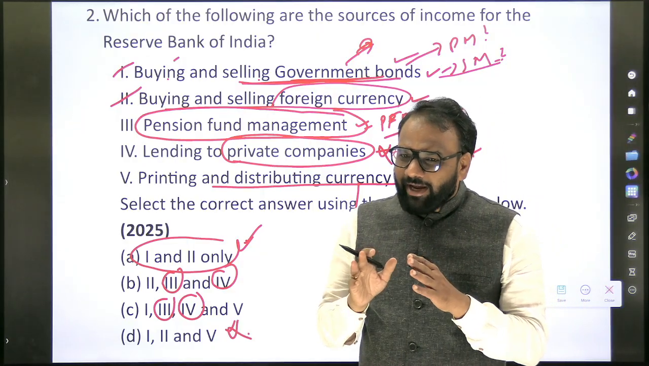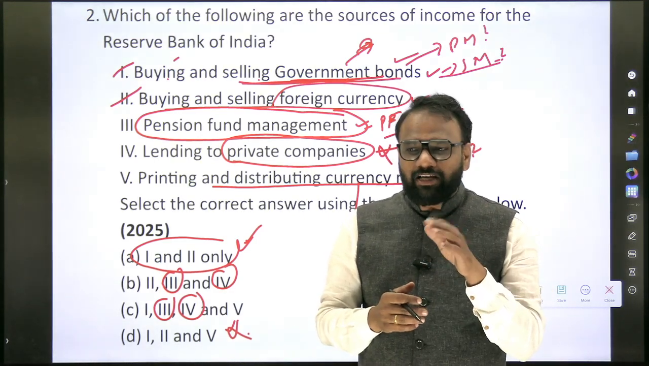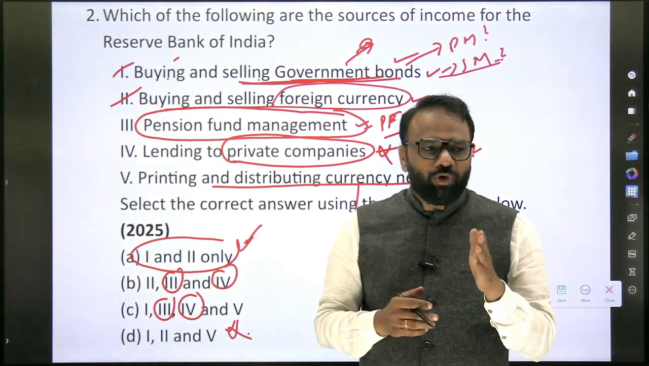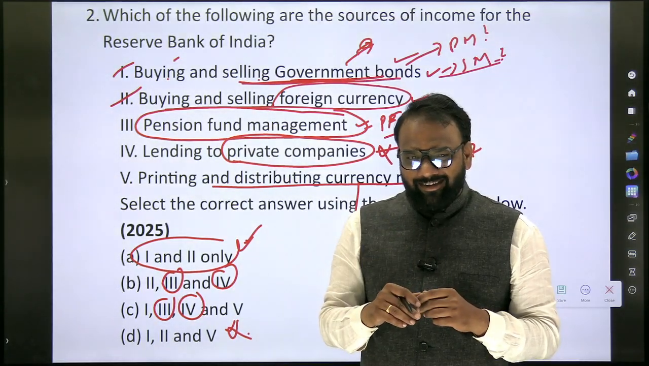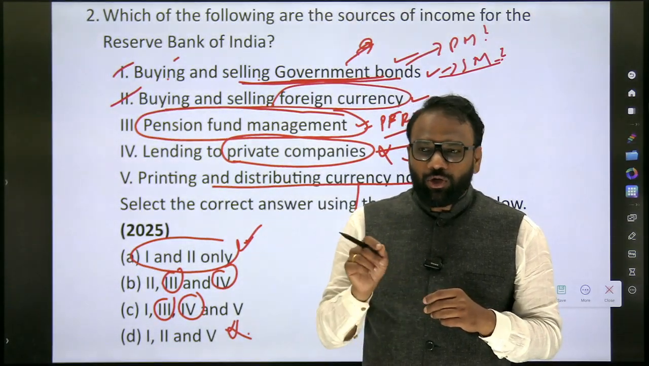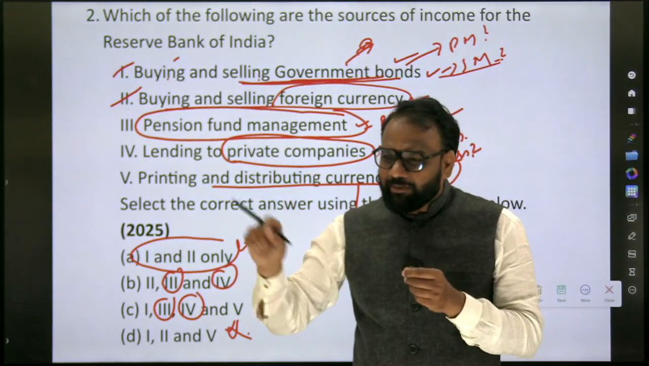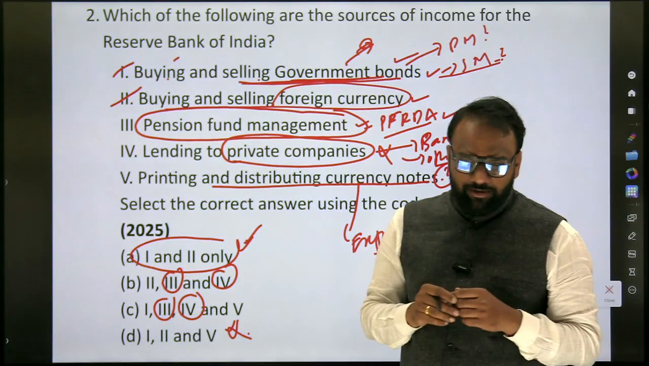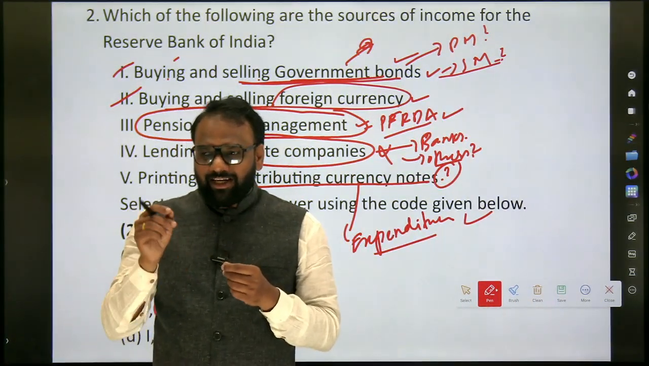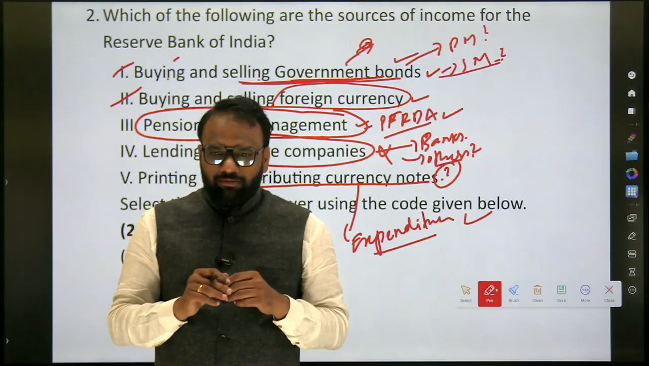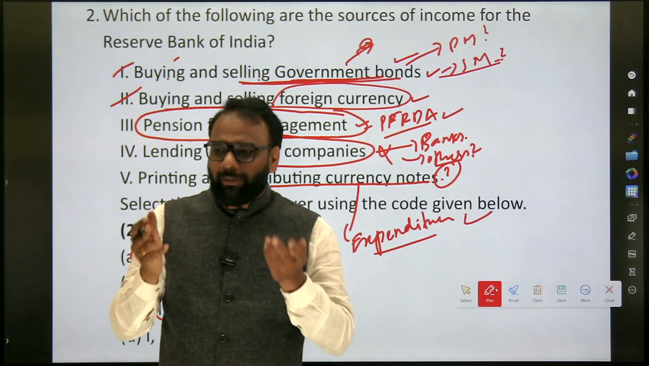So can RBI buy and sell foreign currency? Yes. Why does it buy and sell foreign currency? What is the ultimate motto? To make profit? No. So what is the ultimate goal? To arrest the currency depreciation. Okay. So why does currency depreciate? Indian currency, why does it depreciate? Whenever the dollar price increases, there is a lot of demand for the dollar. When there is a lot of demand for the dollar, what happens? The price of the dollar will increase in the open market.